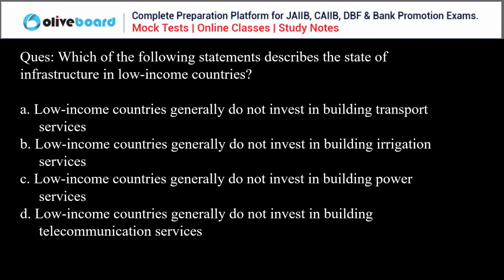Next question. Which of the following best describes the state of infrastructure in low income countries? Low income countries generally do not invest in building transport services. Low income countries generally do not invest in building irrigation. Low income countries do not invest in building power services, or low income countries generally do not invest in building telecommunication services. So which of the following is describing the state of infrastructure in low income countries? Everyone, please answer this question.